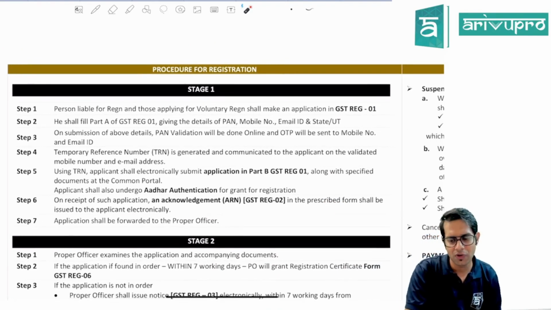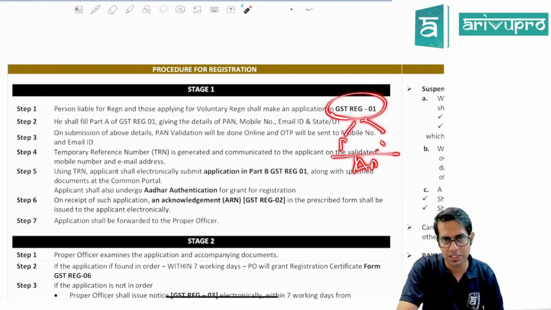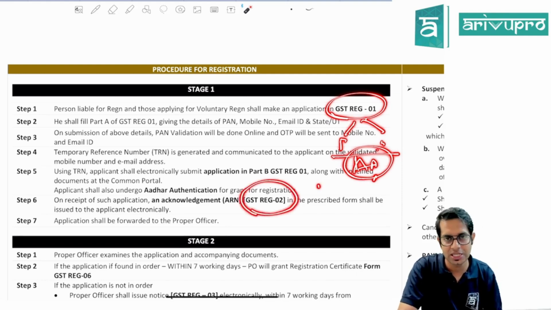What is the procedure for taking registration, sir? There is a form called GST REG01, on which you will have to make an application. This has 2 parts, part A and part B. Once you fill part B, Aadhaar authentication is required. Once that is done, your application will be submitted to the proper officer, and you will get an acknowledgement number called ARN in GST REG02.